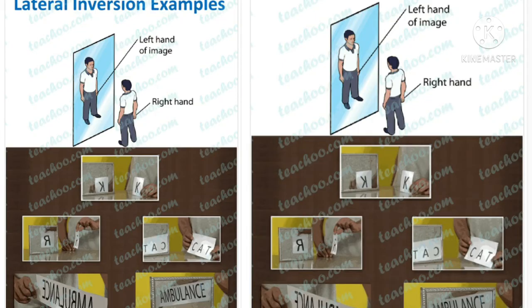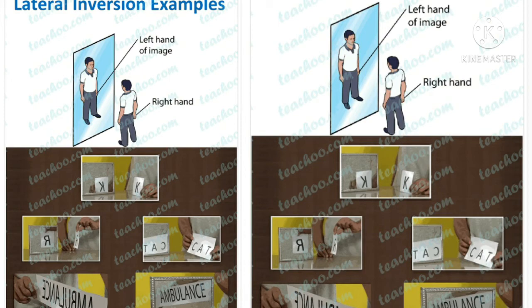Laterally inverted means that in an image formed by a plane mirror, the left side of the object appears on the right side in the image, whereas the right side of the object appears on the left side in the image. This change of sides of an object and its mirror image is called lateral inversion.